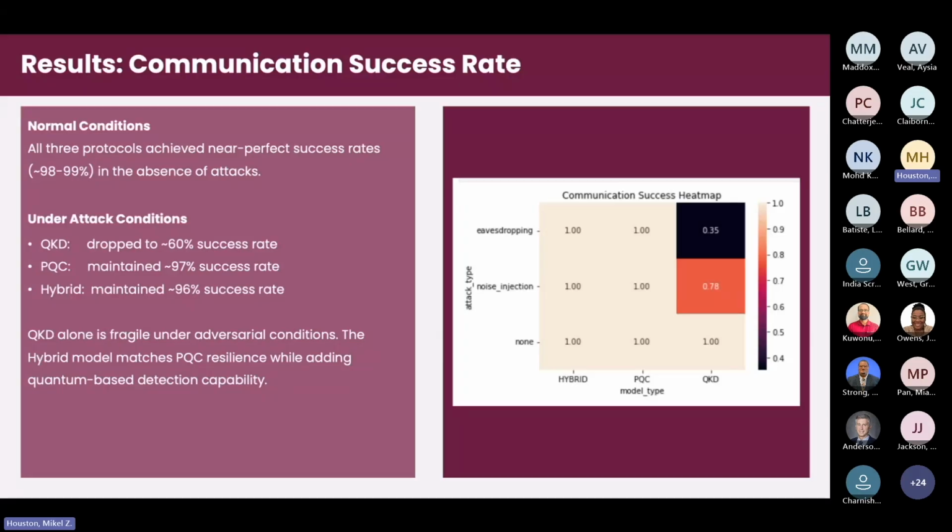PQC held strong at 97%, and the hybrid held strong as well at 96%, matching the PQC's resilience while retaining quantum-level intrusion detection that PQC alone couldn't do. So you get the stability and the intelligence, and that's the value of the hybrid model.